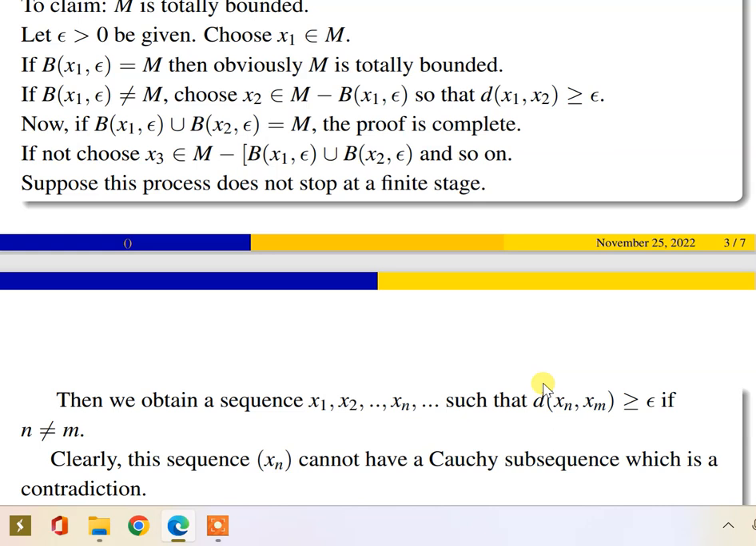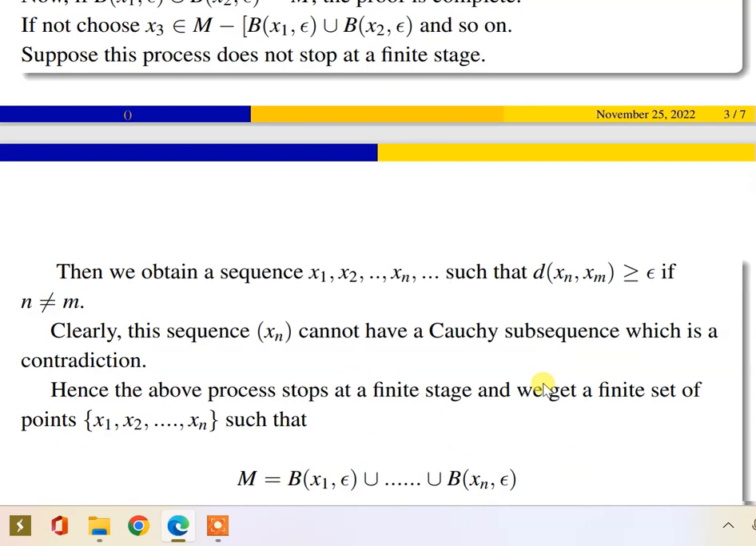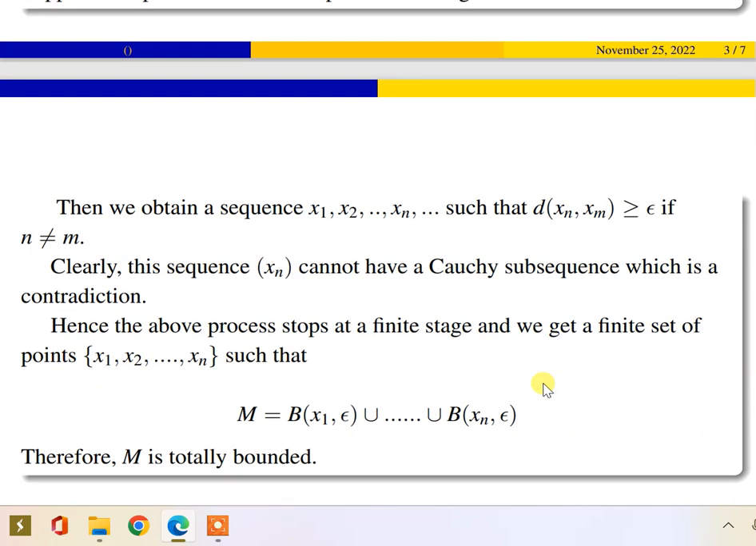Suppose this process does not stop at a finite stage. That means B(x1, epsilon) union B(x2, epsilon) union, etc., up to B(xn, epsilon) doesn't give M, so we can go to the next stage. Then we obtain the sequence x1, x2, ..., xn, etc., because we are talking about the infinite stage, such that the distance between any two elements is greater than or equal to epsilon for n not equal to m.